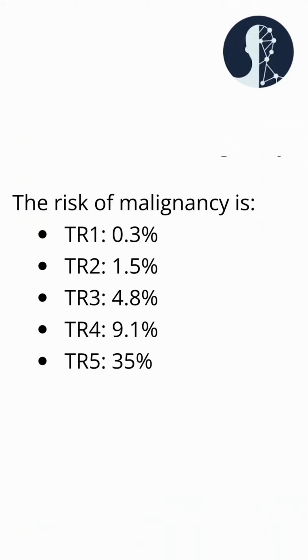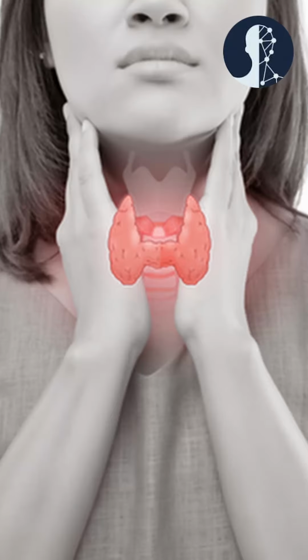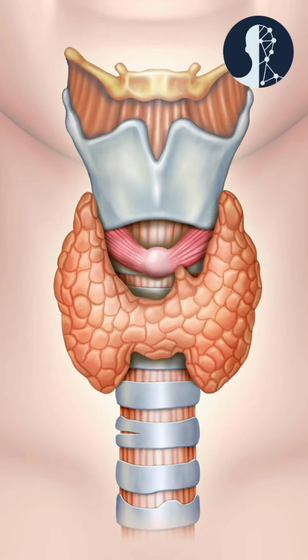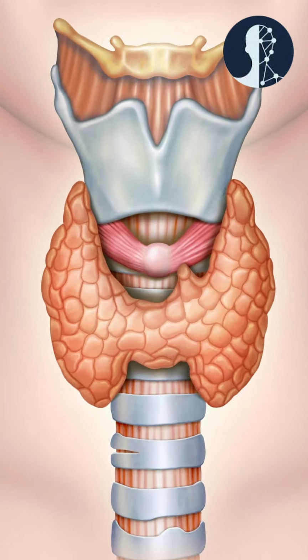So the TI-RADS 1 type of nodule has the least risk of malignancy, almost around 0.1%, and TI-RADS 5 type of nodules have a 35% risk of malignancy. Nodules which are smaller than 5 mm and which are TI-RADS 5 type just need a 6 monthly follow-up. No need of any FNAC in such cases. The cutoff for thyroid nodule FNAC is almost from 1 cm to 2.5 cm so that we can get proper tissue for the histopathological evaluation.